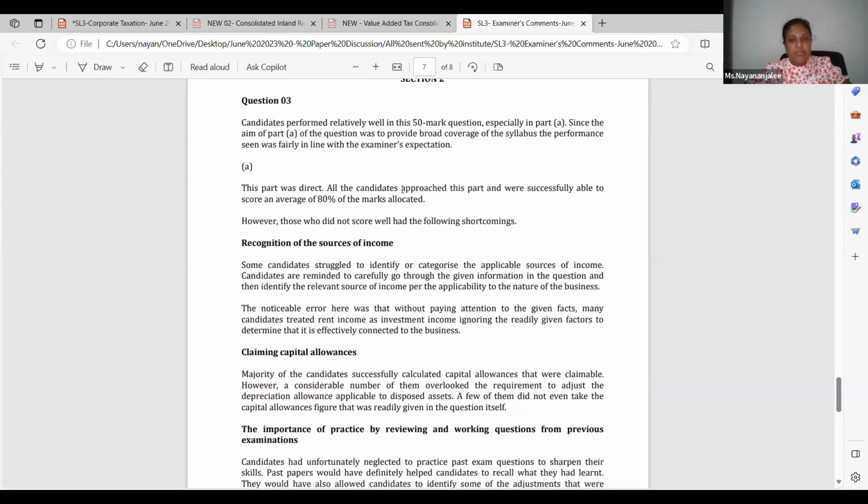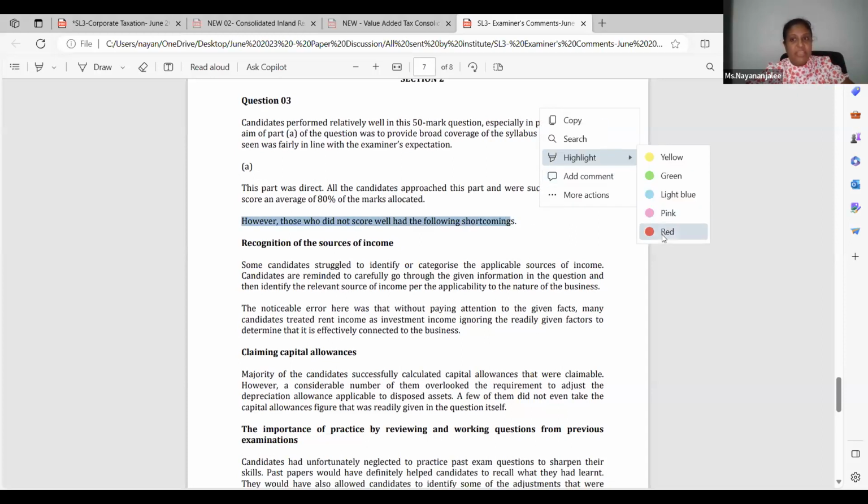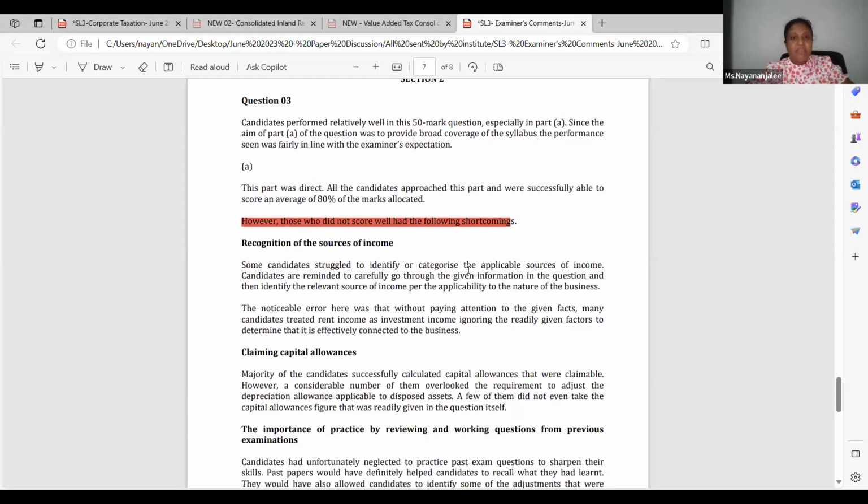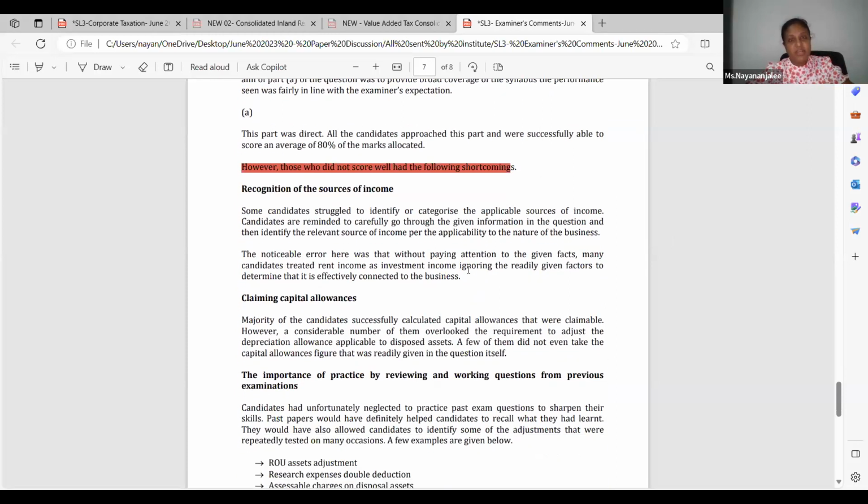All the candidates approached this part and were successfully able to score an average of 80% of the marks allocated. However, those who did not score well had the following shortcomings, and I need to highlight these minuses so you do not do these things in your examination. The first is the recognition of the sources of income. Take the rent income: we have taken it as effectively connected to the business. It's not investment income. Just looking at the name, don't take it as investment. Read the scenario and apply it accordingly.